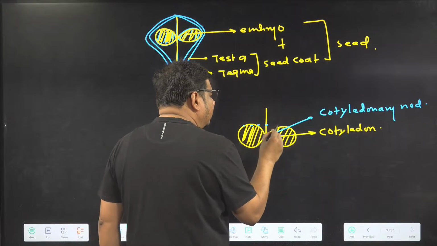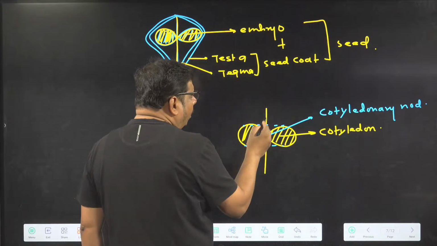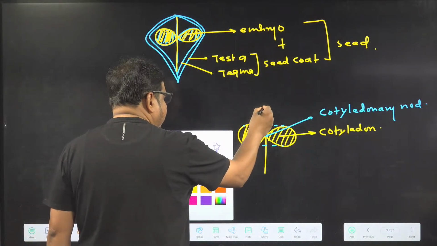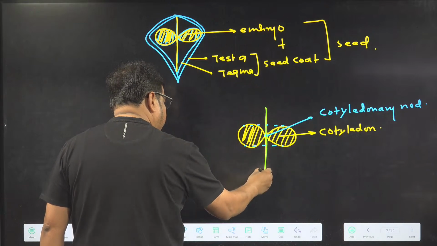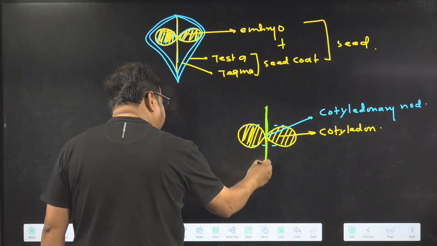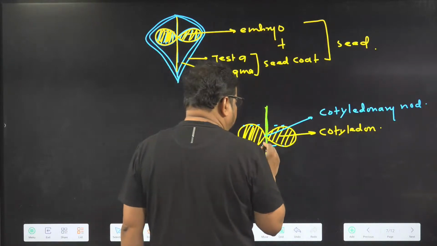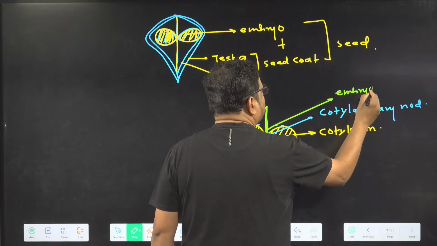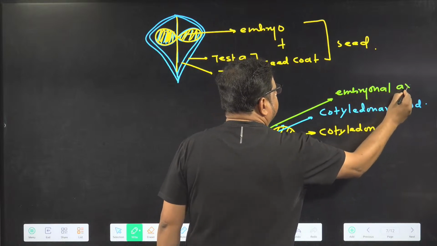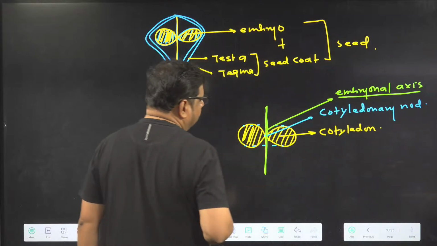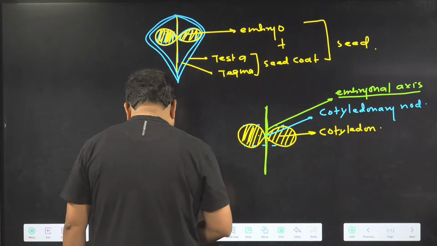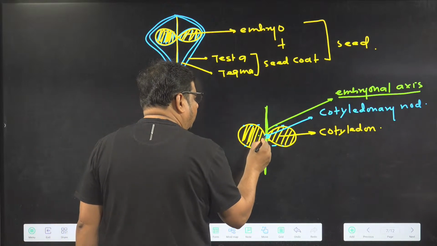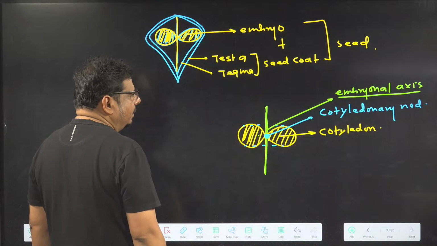I am using another color to differentiate this straight line you are finding. This line is called the embryonal axis. So the cotyledons join the embryonal axis at the cotyledonary node.